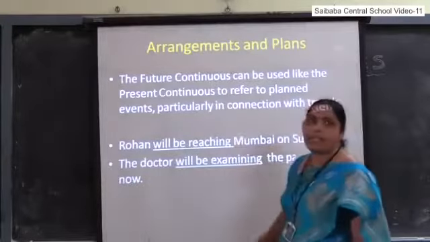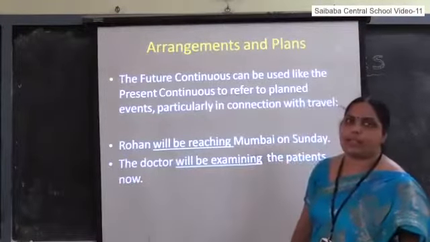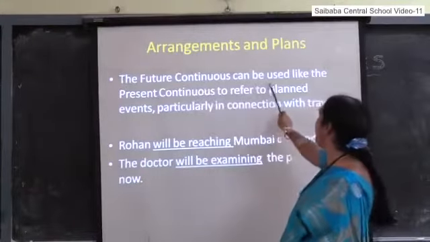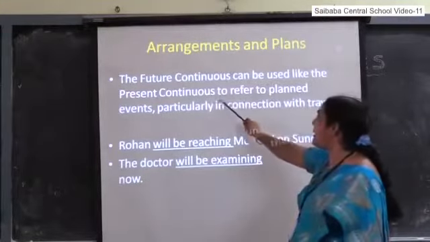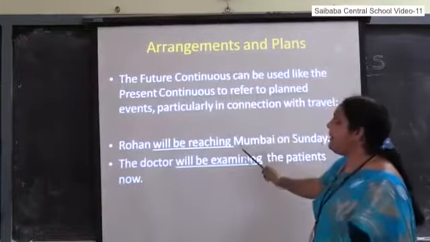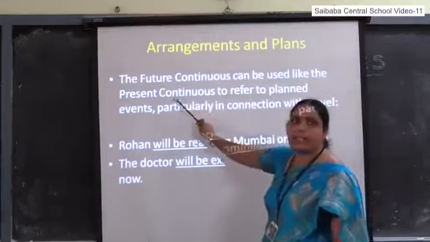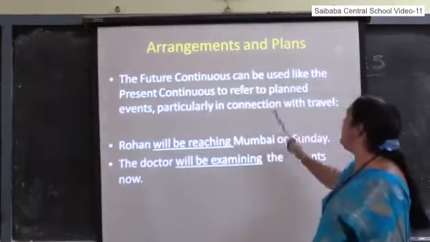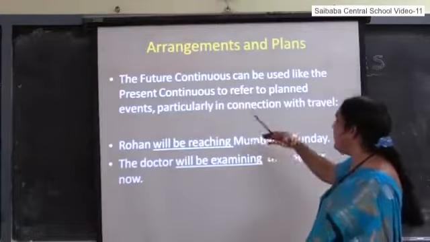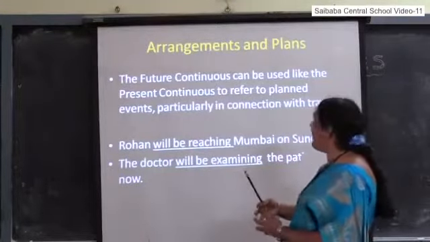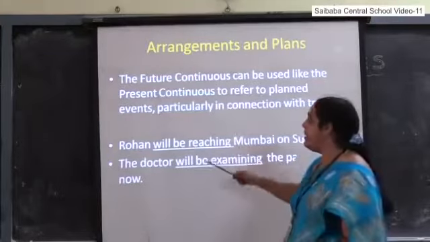Now, arrangements and plans can also be expressed in future. See how. The future continuous can be used like the present continuous to refer to planned events. This one we have discussed in present continuous tense also. In the same way, the future continuous can also be used to refer to planned events, particularly in connection with travel.